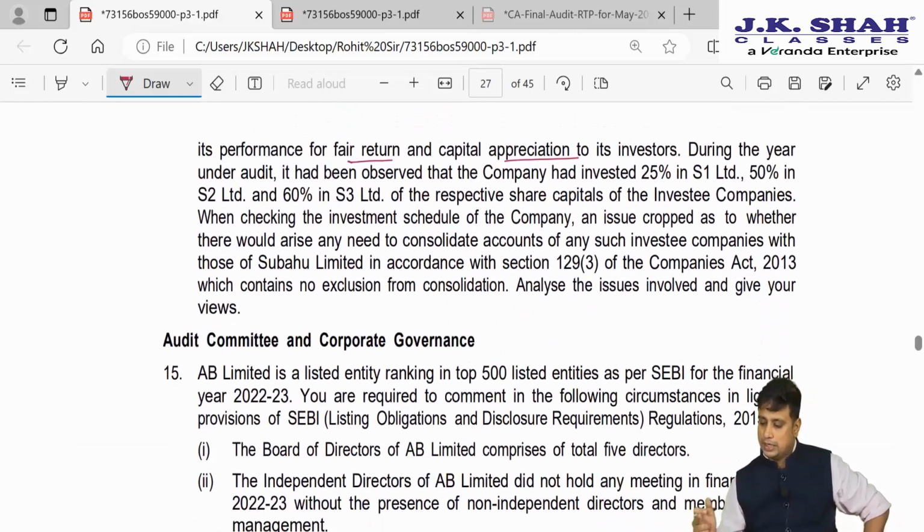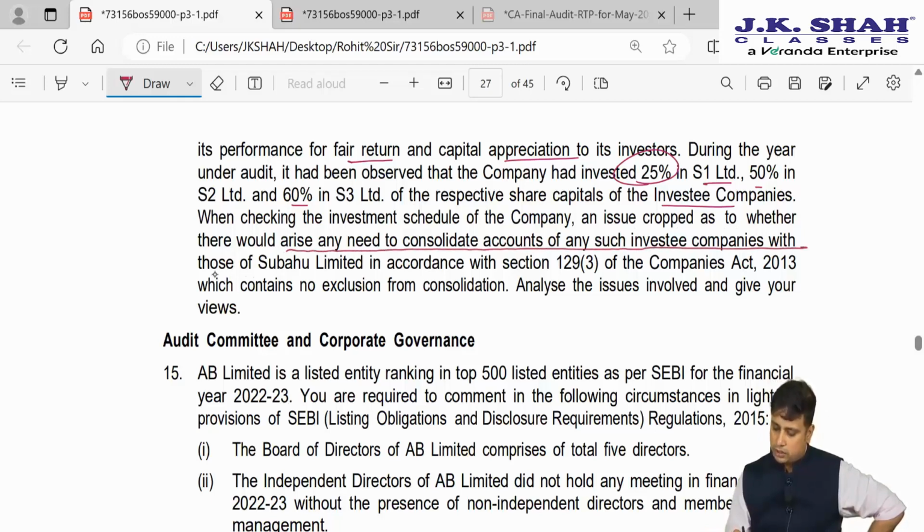Let us read through the question. During the year under audit, it has been observed that the company invested 25% in S1, 50% in S2 and 60% in S3, of the respective share capital of the investee company. When checking the investment schedule of the company, an issue cropped up as to whether there would arise any need to consolidate accounts of investee companies to those of Subahu Limited in accordance with section 129 of the Companies Act, which contains no exclusion from consolidation.